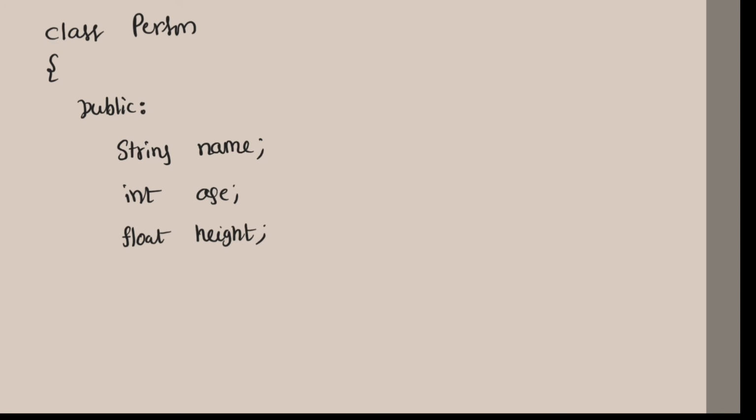After that we are going to define the constructor. Like constructor 1, Person, like string a, which means an indirect value, so this a value is copied into name.